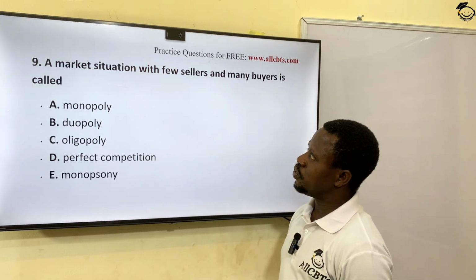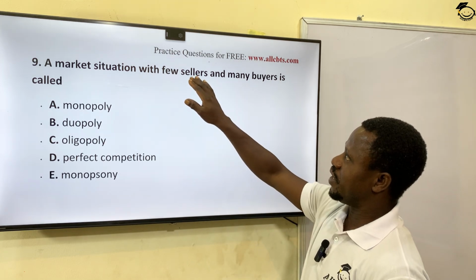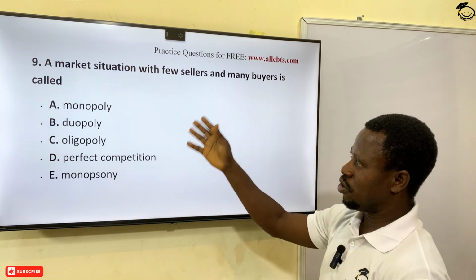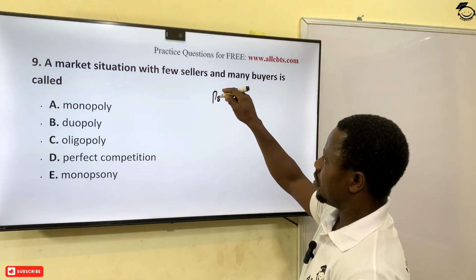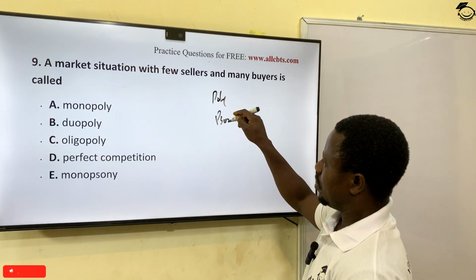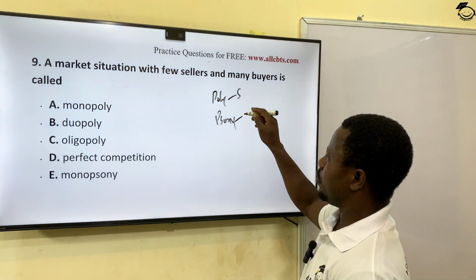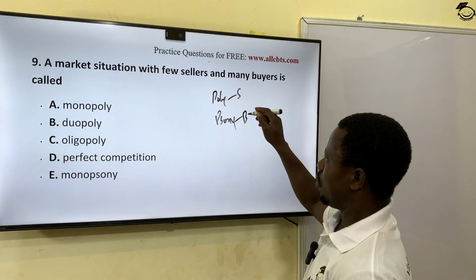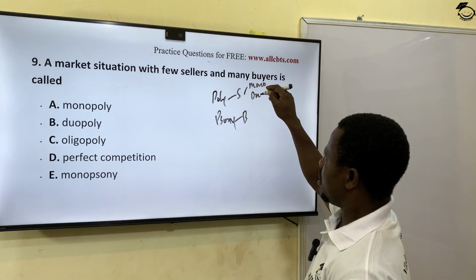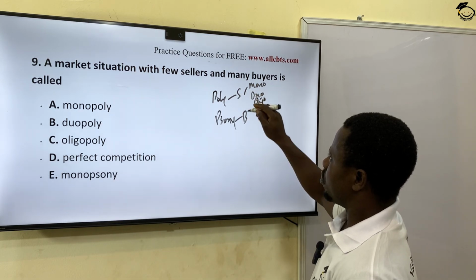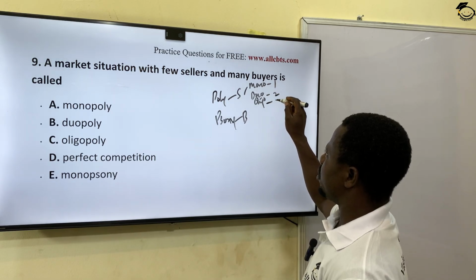A market situation with few sellers and many buyers is called, the emphasis here is few sellers. And in one of our videos we did earlier, we explained the meaning of poly and sony. When we say poly, we are talking about the seller. And sony means what? The buyer. So it could be mono, it could be duo, and it could be what? Oligo. Mono is one, duo is two, and oligo is few.